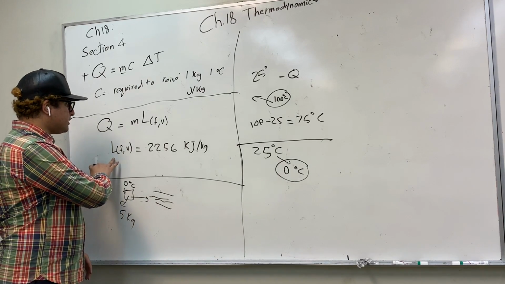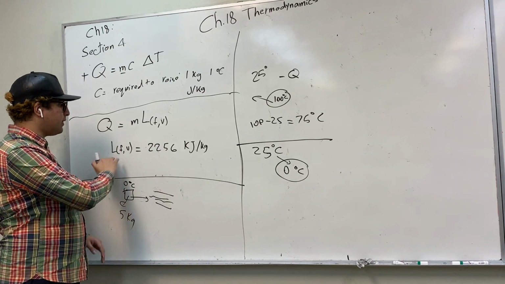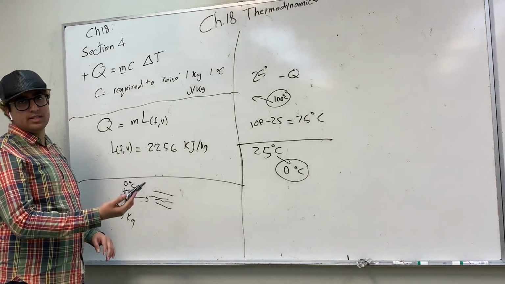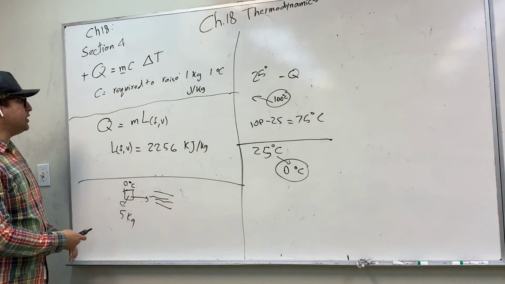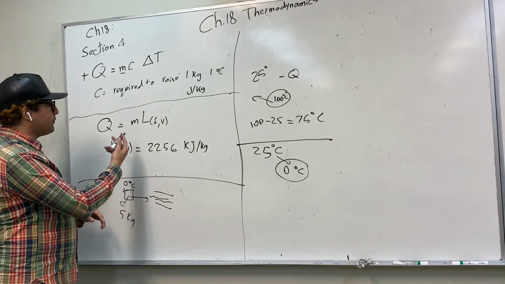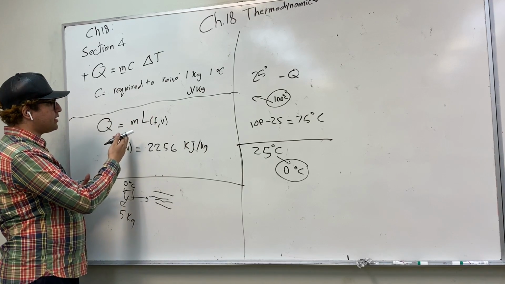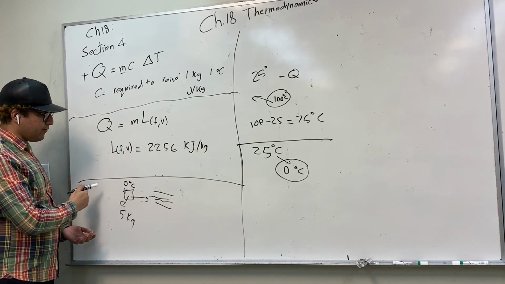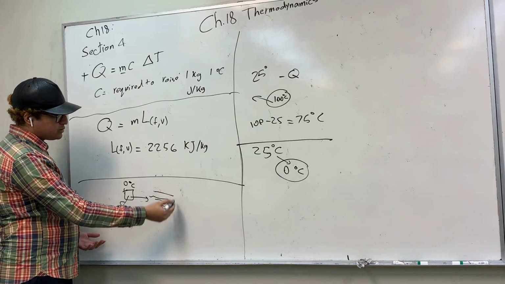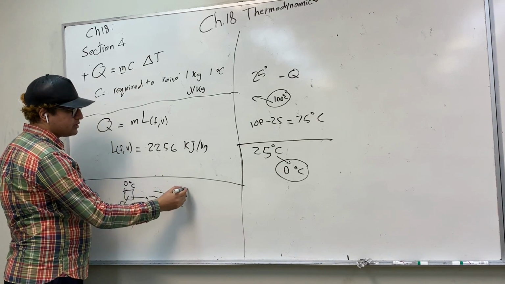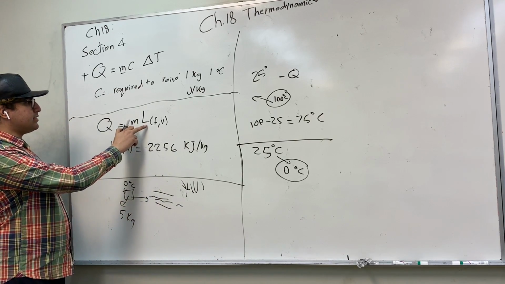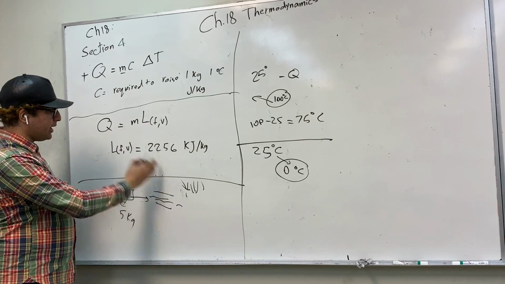So the latent heat of fusion and the latent heat of vaporization are constants, and will be given on the equation sheet. And in order to calculate the amount of energy that it takes to vaporize water, like if you have water and we want to get water vapor, you just multiply the constant value, the latent heat of vaporization, by the mass of the water.